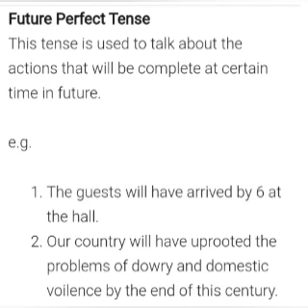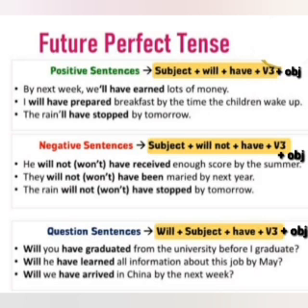Yes, so the task of coming of the guests will be complete by the time, by what time? By 6. So how do we write the syntax for it? We have subject plus will plus have plus v3 plus object. Like for example, by next week we will have earned lots of money. Yes, by next week we will have earned lots of money.